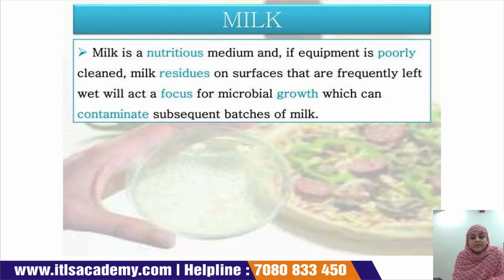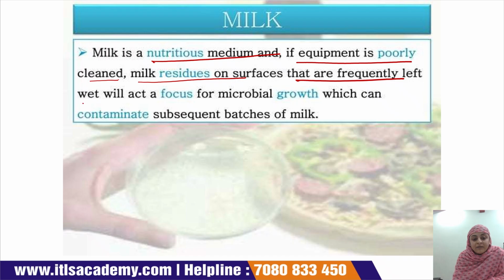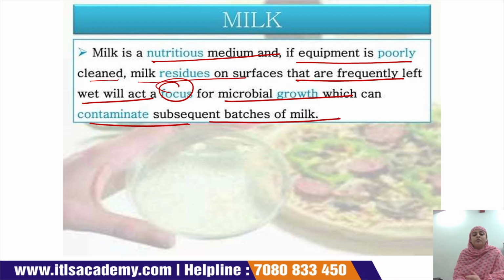Milk is a nutritional medium, and if equipment is poorly cleaned, milk residue on surfaces that are frequently left wet will act as a focus for microbial growth, which can contaminate subsequent batches of milk. Okay, we all know that milk is a nutritional medium, and nutritional medium means that it is a good source for the growth of microorganisms.